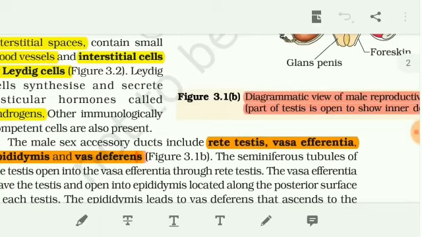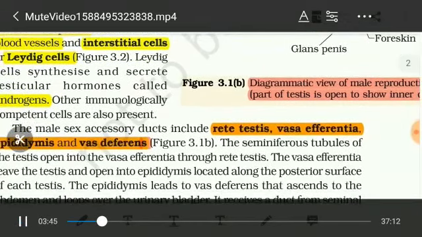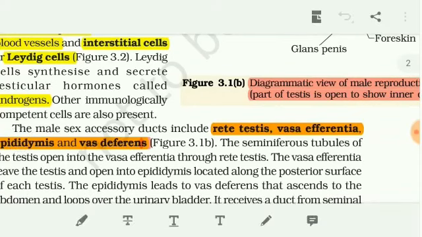Normally, in 10th standard, we know only the vas deferens. Here each segment has a different name. The first segment is the rete testis, the second is the vas efferentia, the third is the epididymis, and the fourth is the vas deferens. The seminiferous tubules open to the vas efferentia, epididymis and vas deferens, and enter the penis region for delivery into the female reproductive tract.